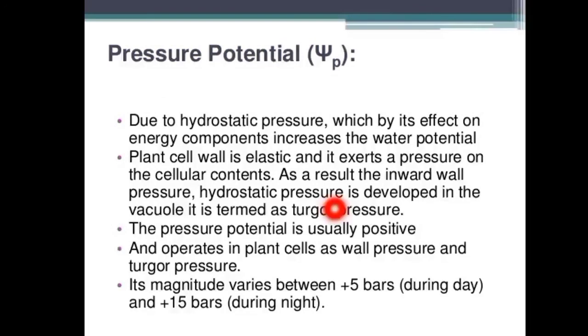So what is pressure potential? The pressure exerted by the plant cell walls on the protoplasm in turgid cells is known as the pressure potential.